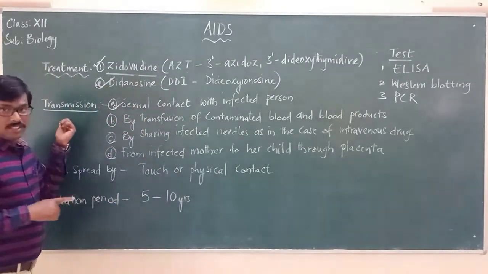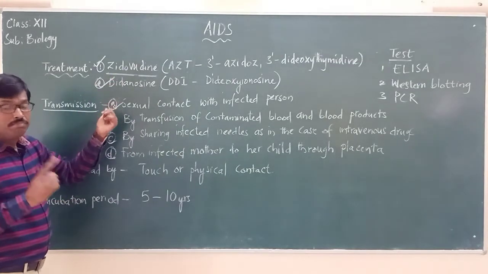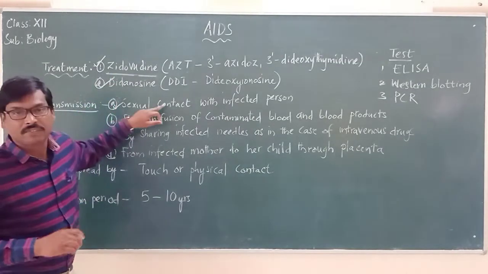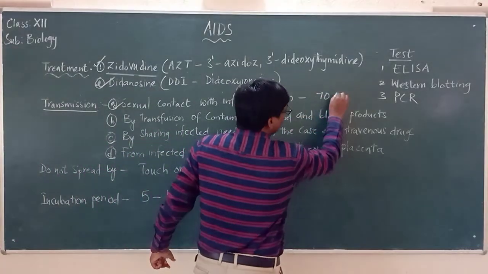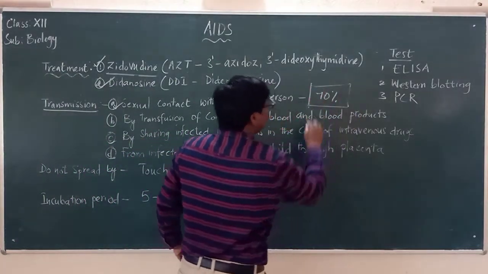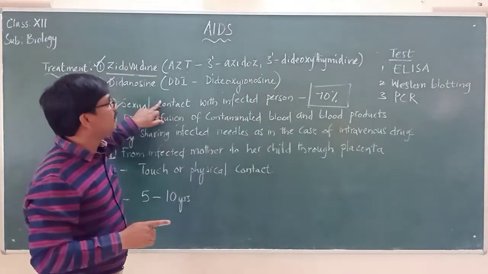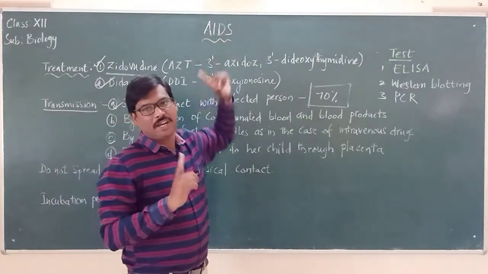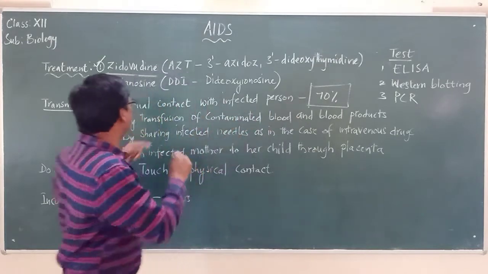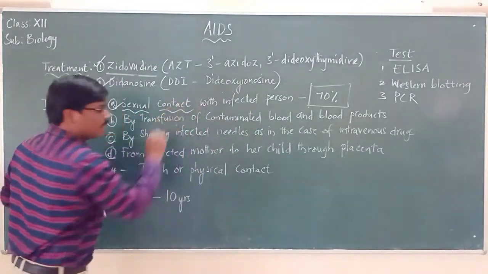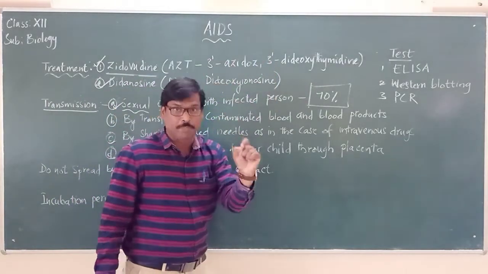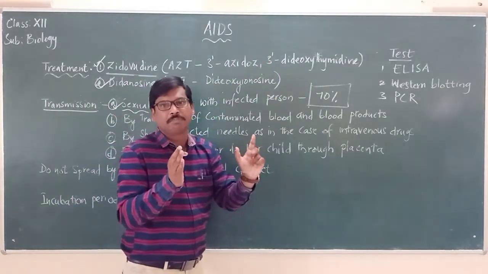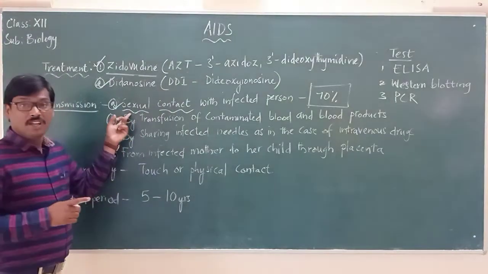So this disease, AIDS, transmission is mainly through what? Sexual contact with an infected person. This is the main reason. 70% of the people, this is the main reason how AIDS is spreading. It is 70% through what? Through sexual contact only. Please remember, 70% of AIDS transmission takes place only through sexual contact.